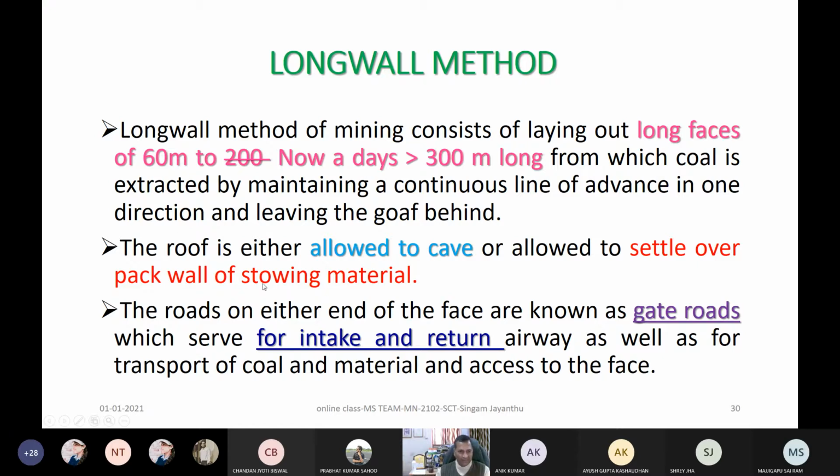So in longwalls, the roof is either allowed to cave or it can also be with some type of backfilling, right? That backfilling material may be sand and other things. But in general, when longwall is mechanized in India, we are not using backfilling, but that was done long back in 1989-91. You can note down somewhere, my beloved student, that I will give you all the details while discussing the total methods. At that time it was practiced with a single drum shearer in 1989-91.